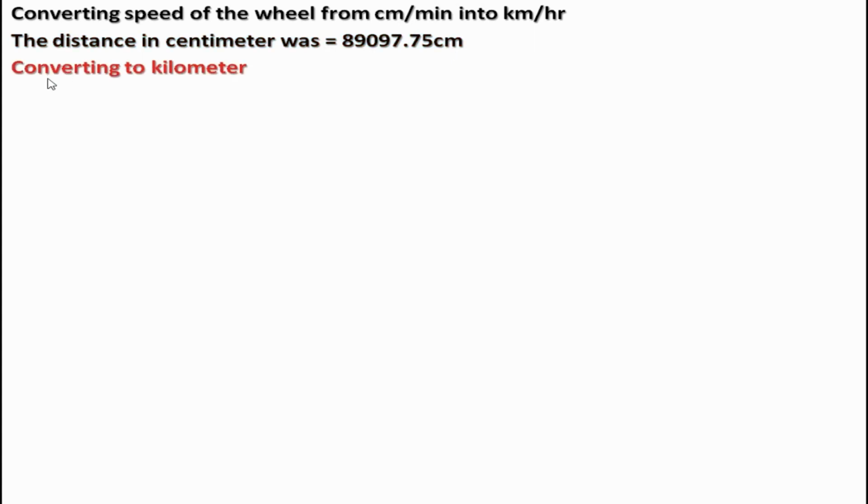Converting speed of the wheel from centimeter per minute into kilometer per hour. The distance in centimeter was, here you can see, the distance traveled by the wheel in 315 revolutions. Converting it to kilometer, these are very basic things. 1 kilometer is 1 lakh centimeter. I don't think I need to explain this.